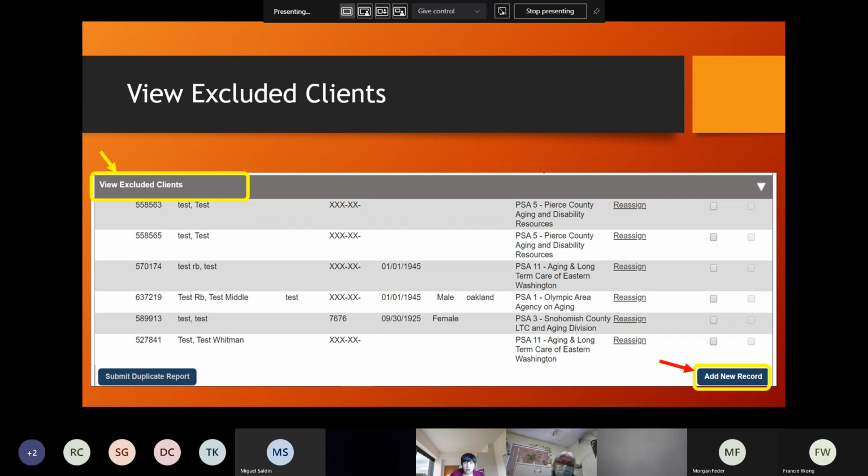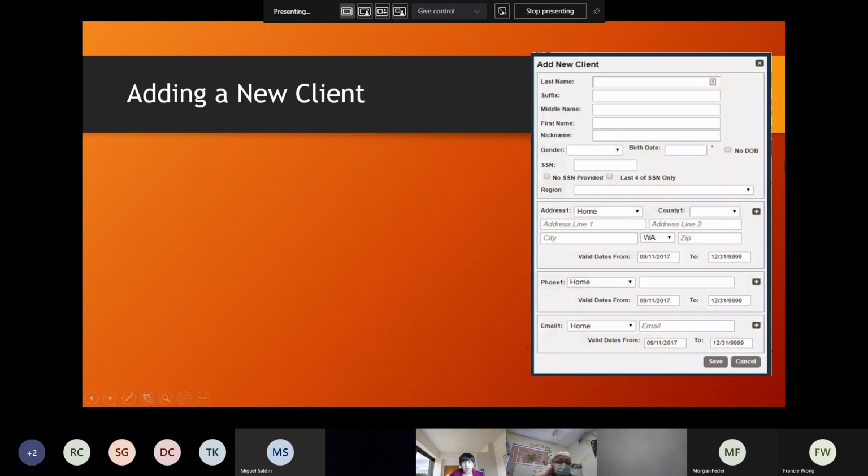So you did search for your client, and you also clicked on this option, view excluded clients, and still you cannot find the client. Then you can safely create a client file. So you click add new client, add new record. Okay, so click here. Then you will have this overlay, add new client.